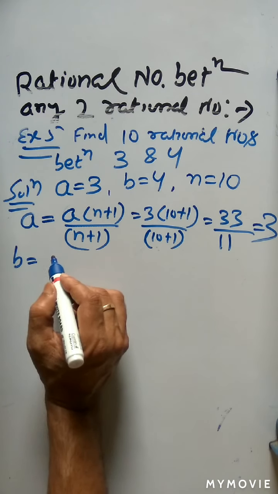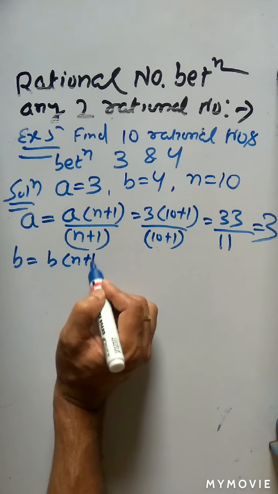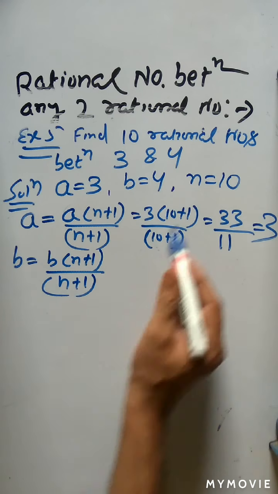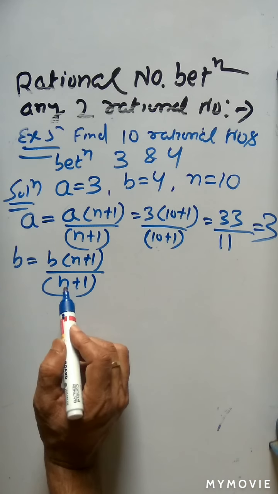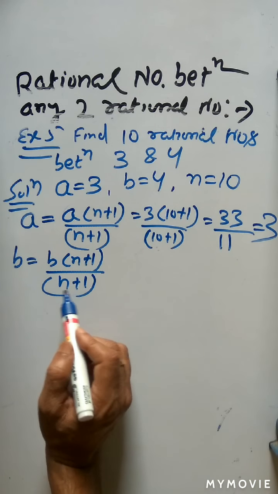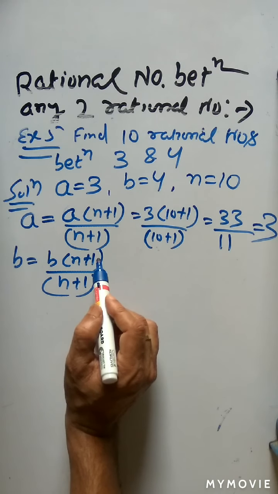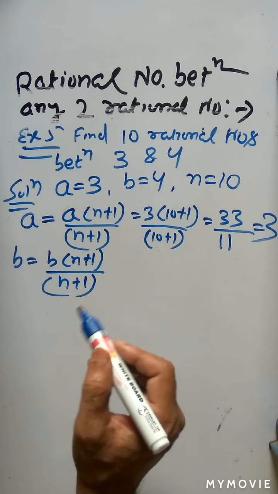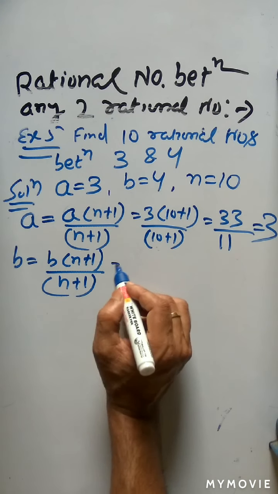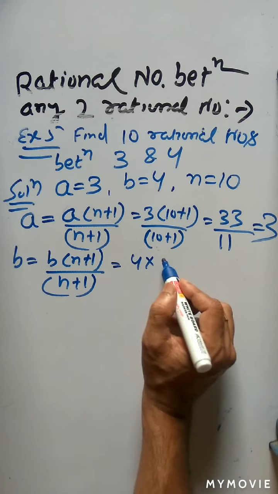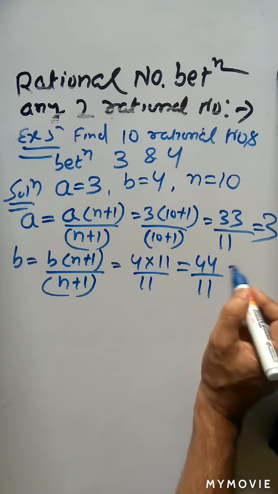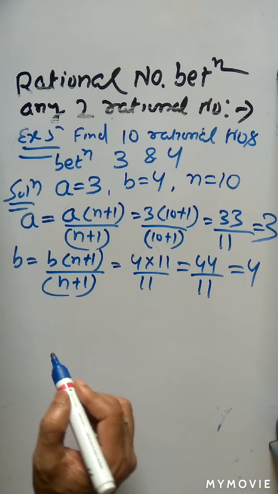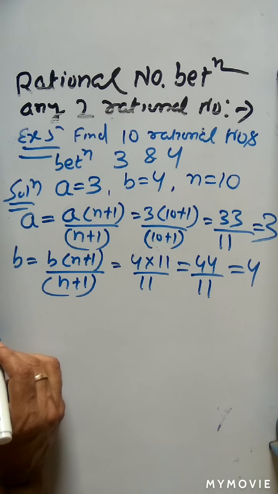Similarly, I will write B. B is equal to what? I can write B into n plus 1 by n plus 1. Remember, you are calculating 10 rational numbers, so you have to make 10 plus 1 the denominator, that is 11. If you make 11 the denominator, you have to multiply by the same 11 in the numerator, so that the ratio remains the same. So B is equal to 4 into 11 by 11, that is 44 by 11, which is nothing but 4.